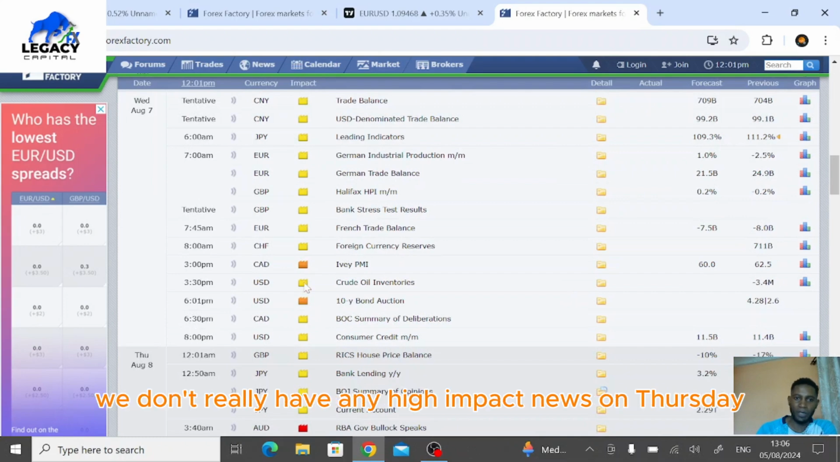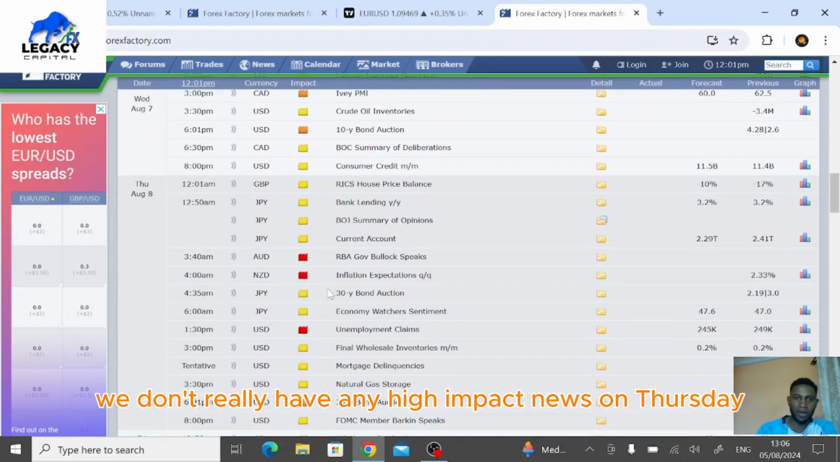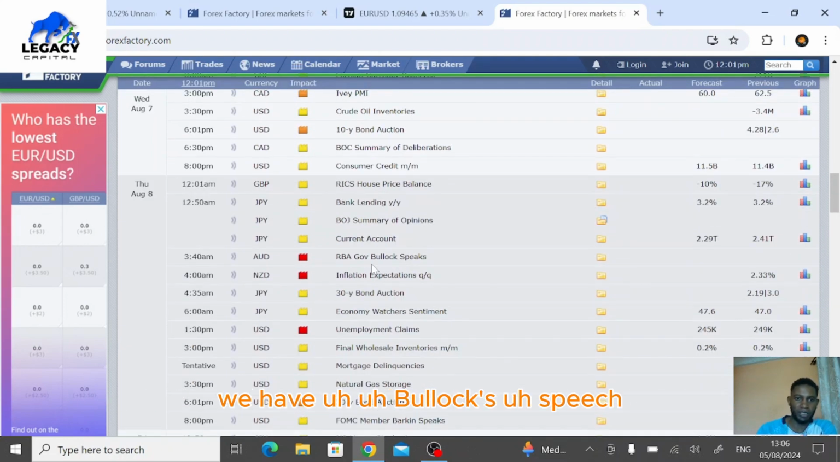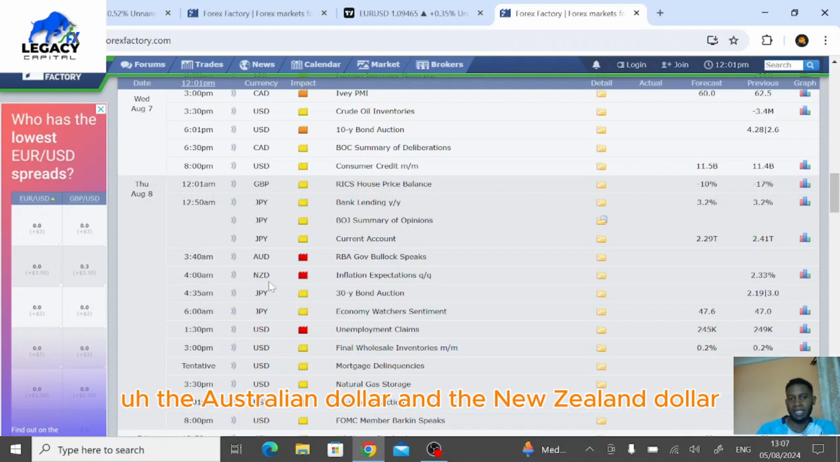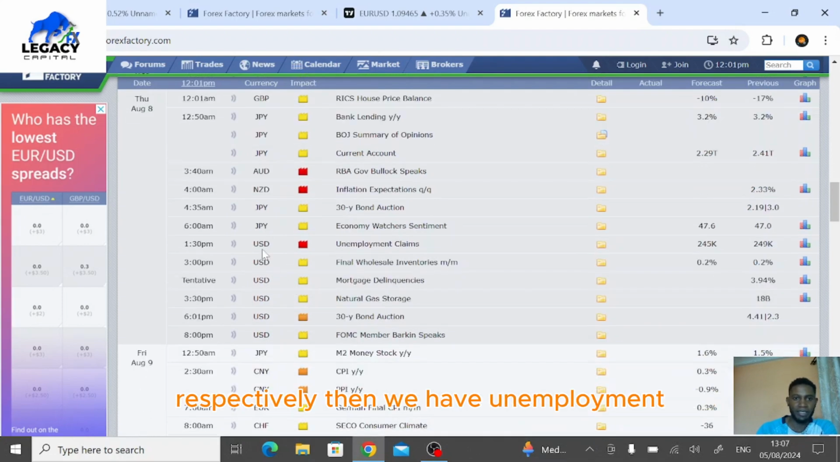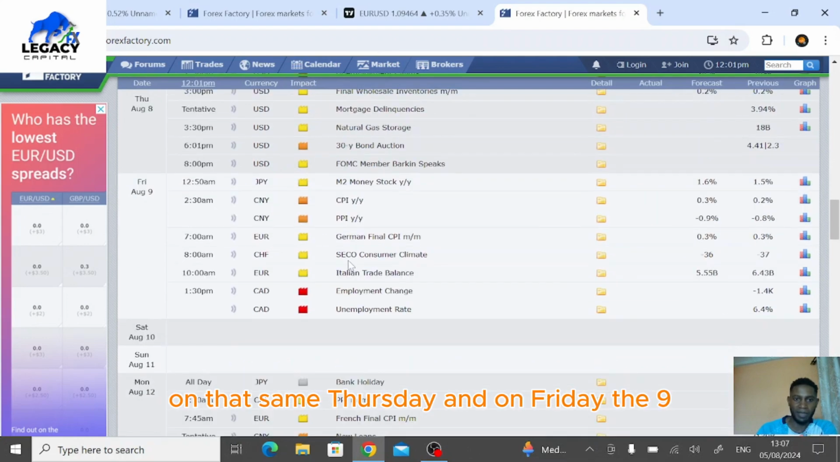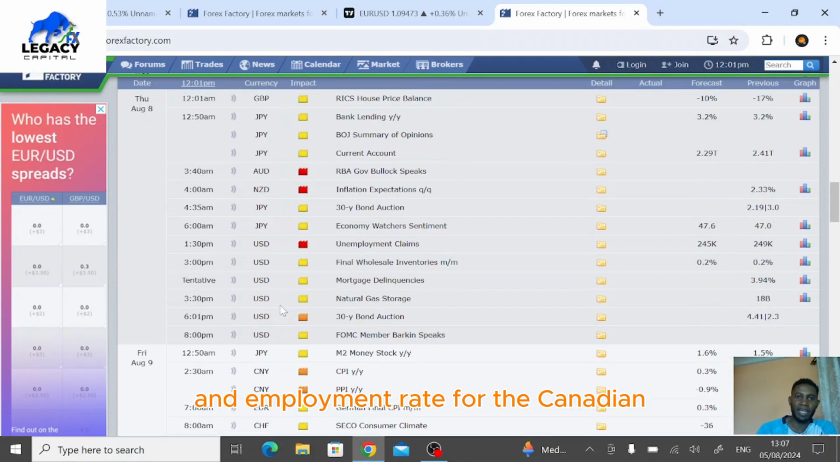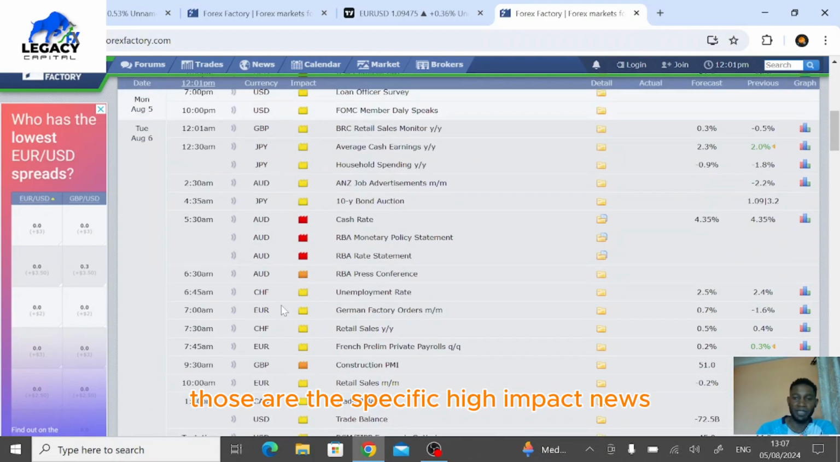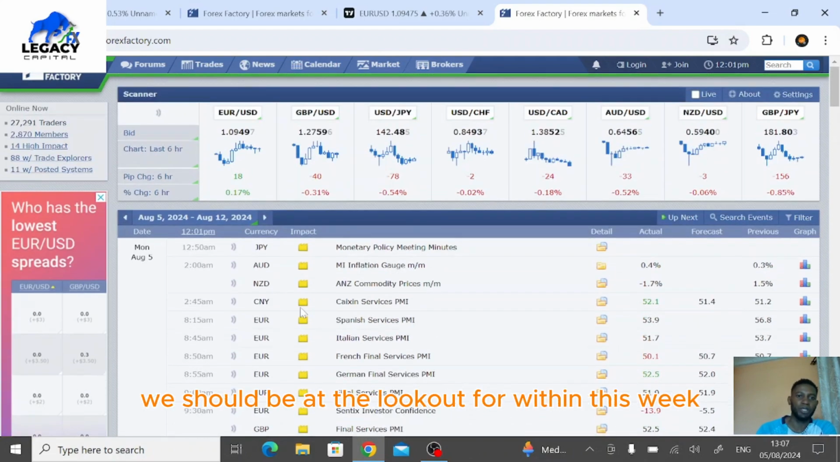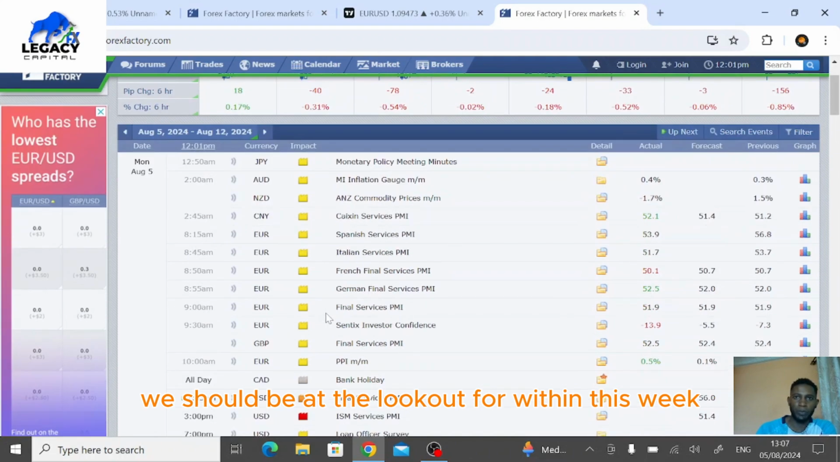On Wednesday, we don't really have any high impact news. On Thursday, we have Bullock's speech, and then we also have the inflation rate both for the Australian dollar and the New Zealand dollar respectively. Then we have unemployment claims for the United States dollar on that same Thursday. And on Friday the 9th, we'll be having employment change and unemployment rate for the Canadian dollar. Those are the specific high impact news we should be at the lookout for within this week.